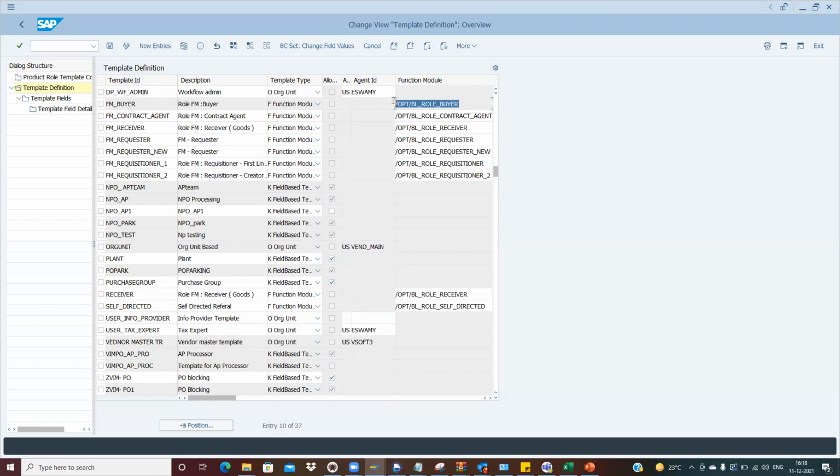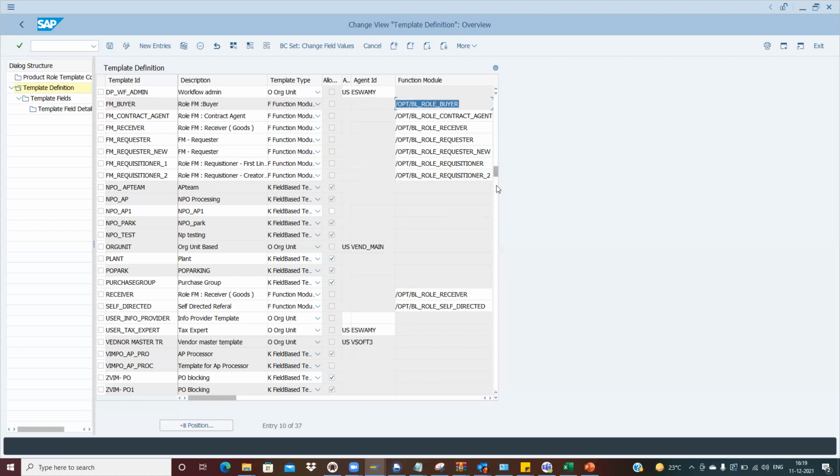Where can we put the organizational unit? For the AP team or for the tax team. Let's suppose the vendor maintenance team. We know the people to whom this needs to be triggered. There will be a separate team who will look into all these activities. But obviously, for the approvals for the buyers and all, we cannot go with the organizational unit base. So this is just an example of where we actually use such types of templates. You got it, right? Got it. Okay, perfect.